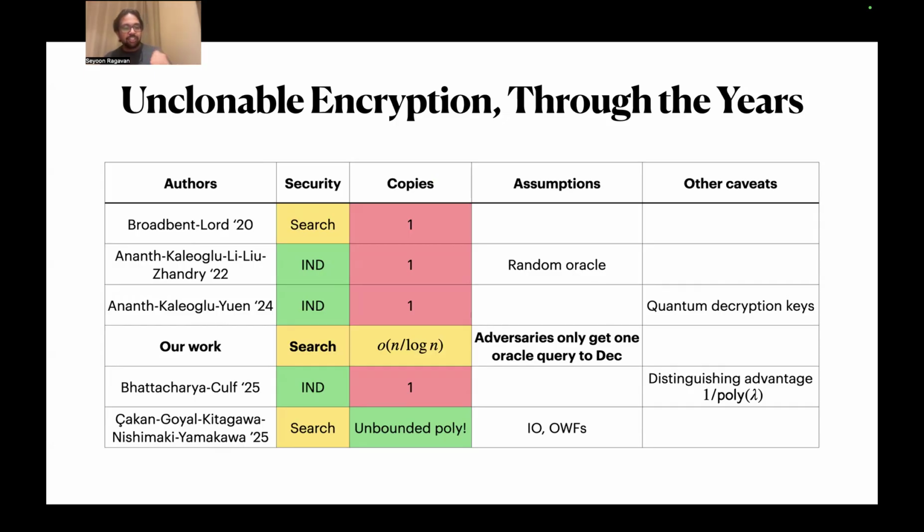I also want to call attention to an even more recent work by Chakraborty et al. that proves a really fabulous result. They get search security for an unbounded polynomial number of copies. So we just get n over log n, but they can do an unbounded polynomial number of copies, assuming IO and one-way functions. But given how difficult these problems are, I think those are perfectly reasonable things to assume for now.